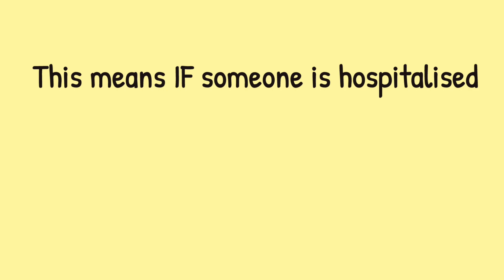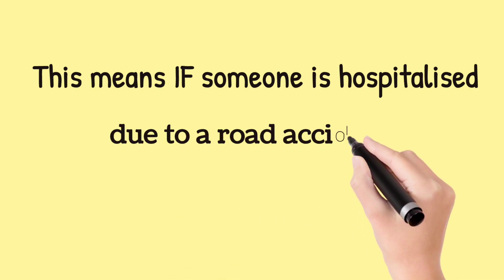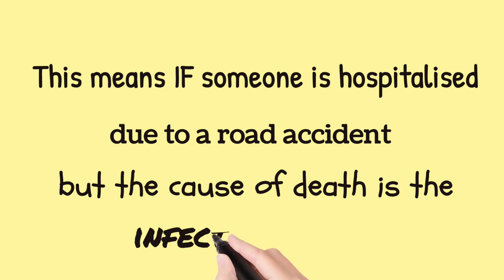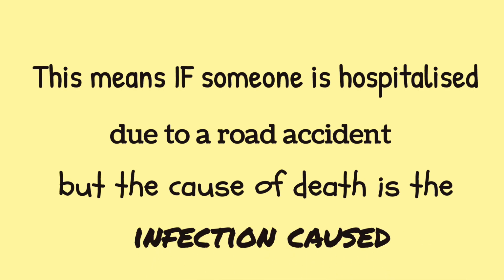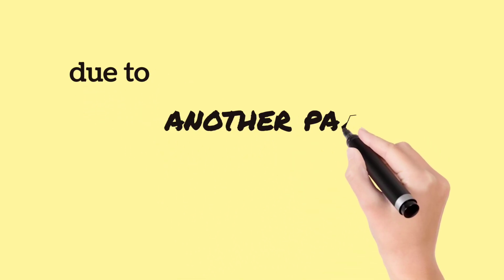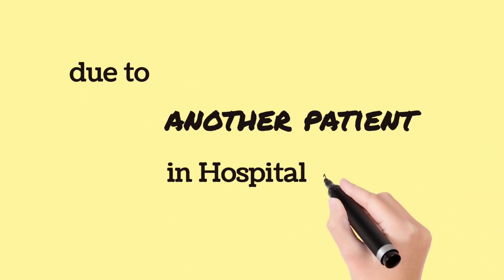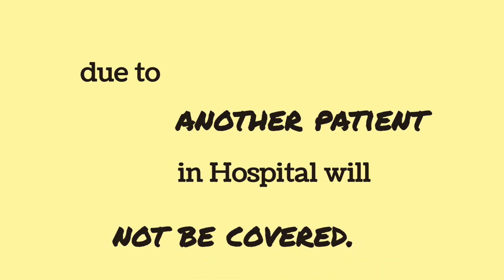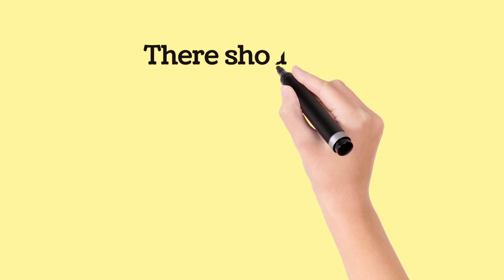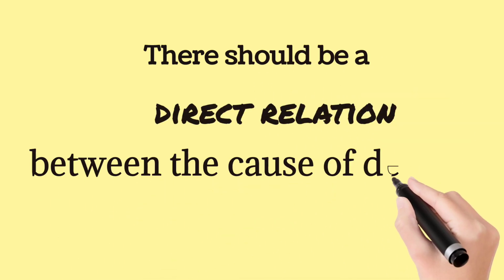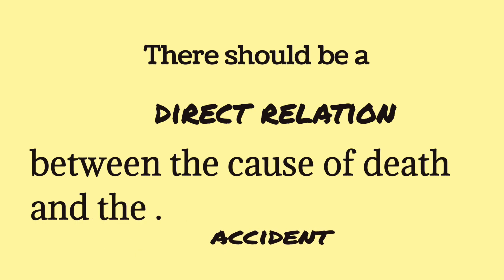This means if someone is hospitalized due to a road accident, but the cause of death is an infection caused by another person in the hospital, it will not be covered. There should be a direct relation between the cause of death and the accident.